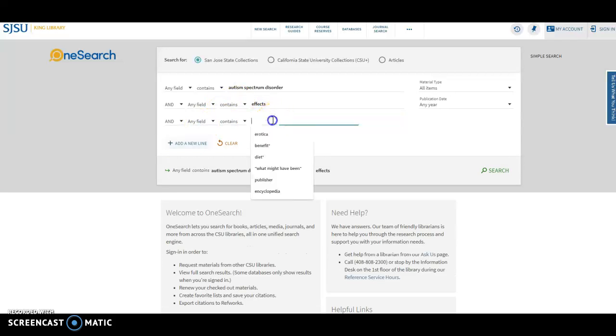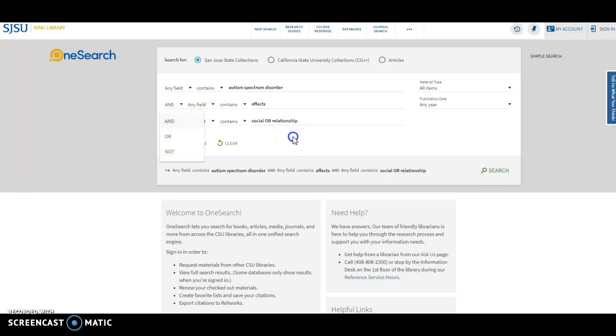So maybe we do social, or sometimes we'd call those relationship, or interrelationship, relationships. You could make it plural. It's really pretty forgiving. By putting the or in here, it's going to look for autism spectrum disorder effects and either social or relationship.